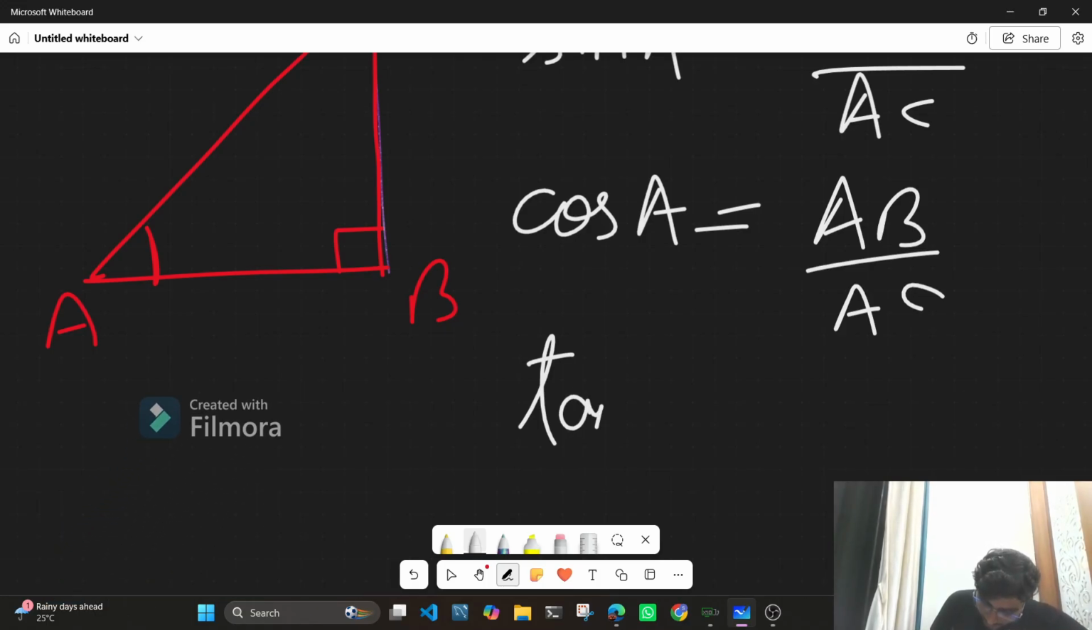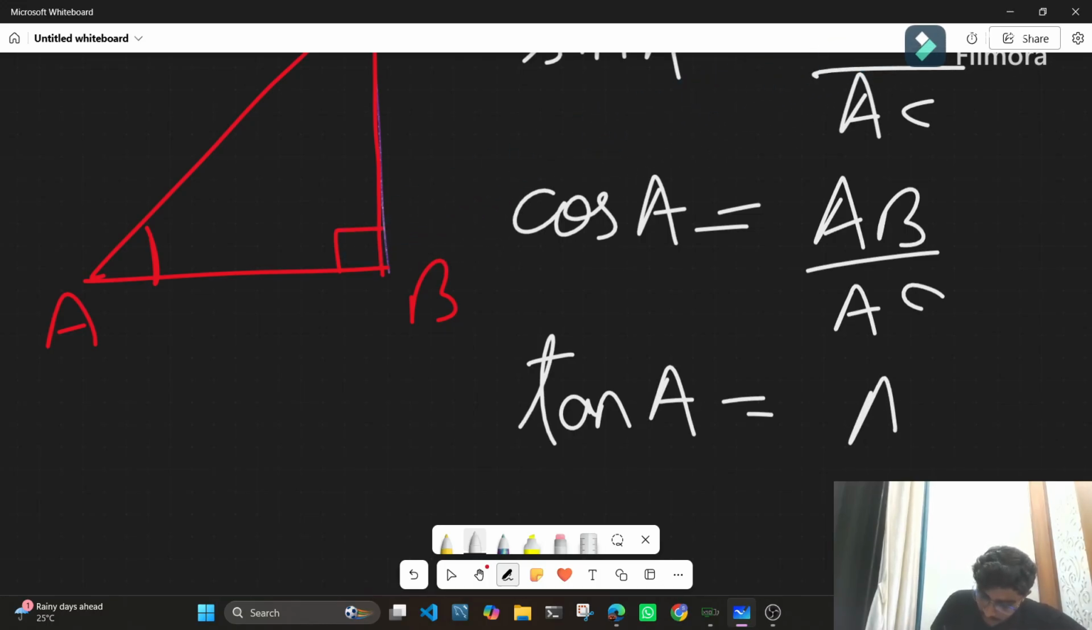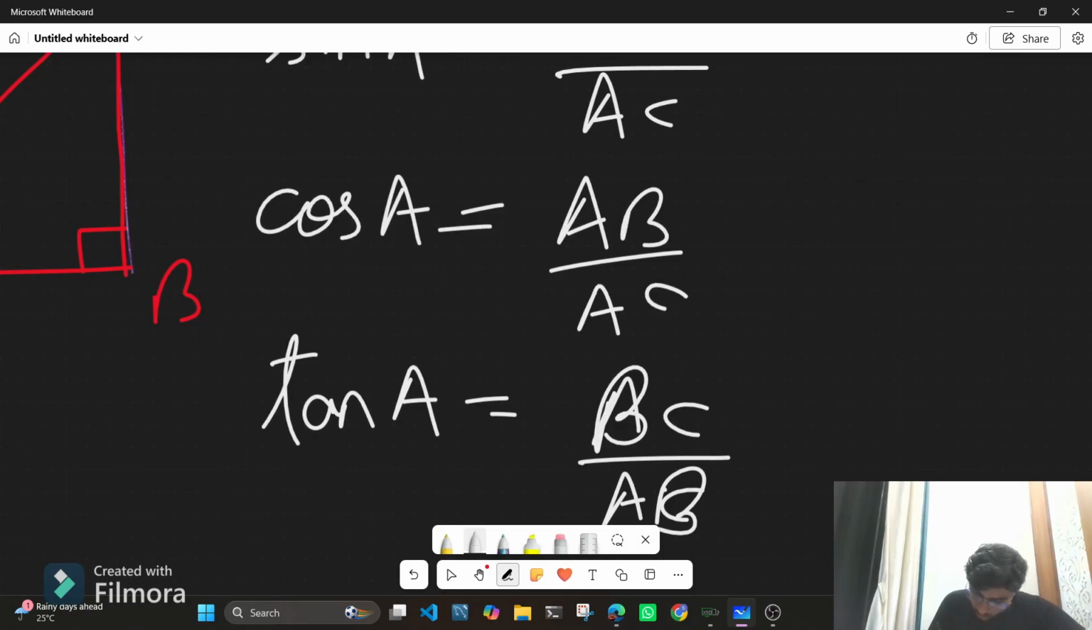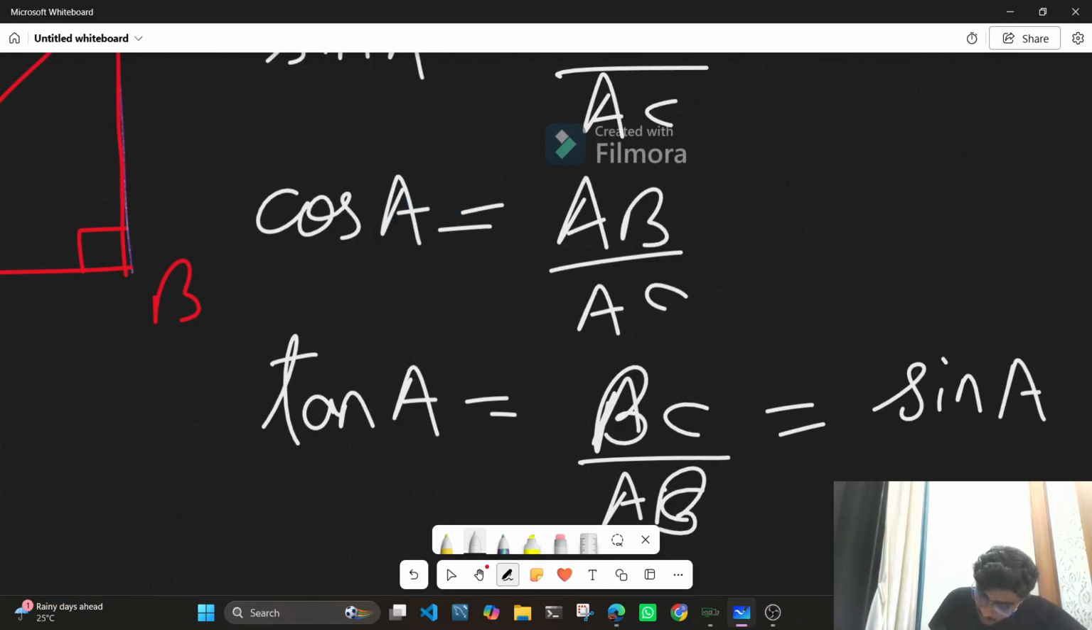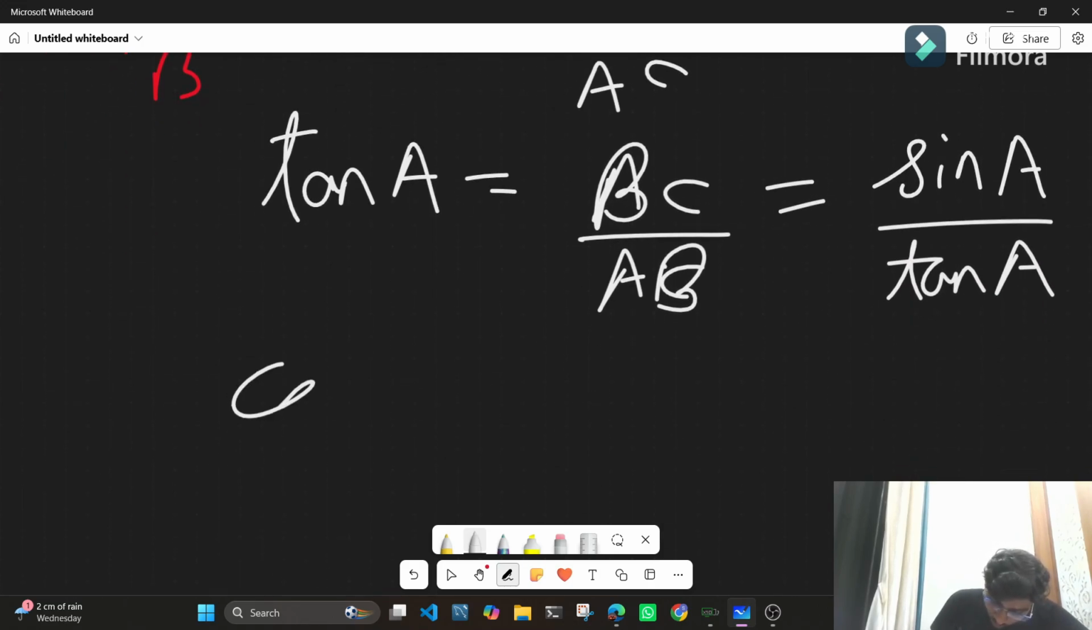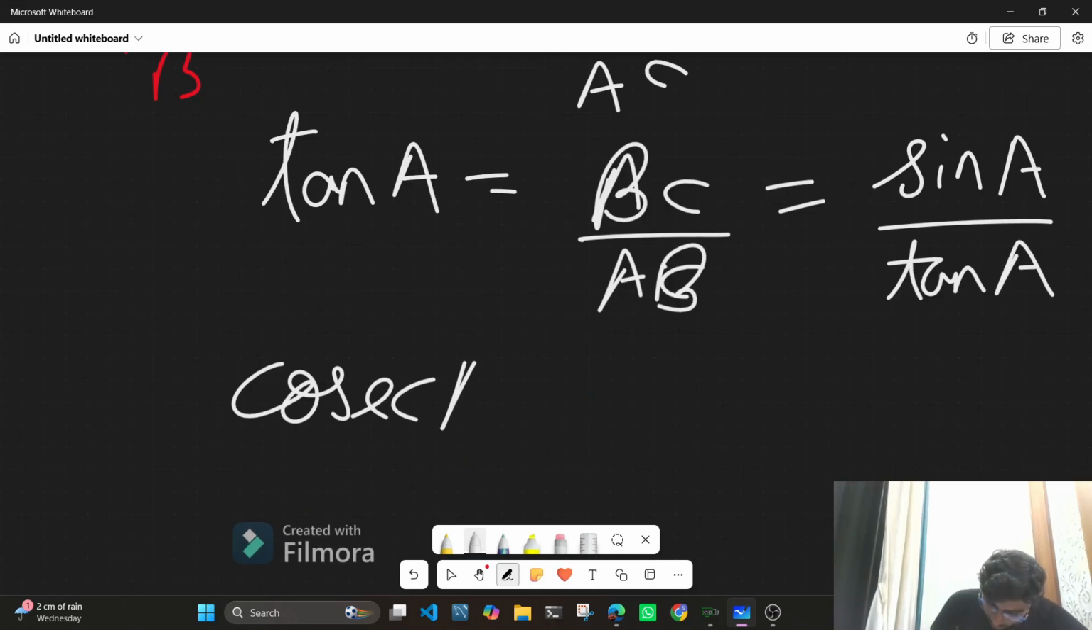So tan A is equal to the side opposite to the angle upon the adjacent side. Oh, I'm sorry, this is B. So therefore we can also write it as sin A upon cos A. Cool.